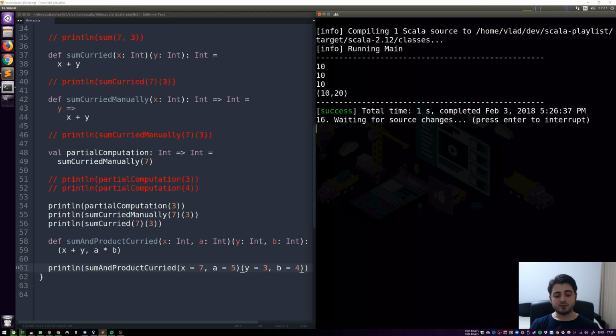So referential transparency is a property of a function. A function is referentially transparent if its value, the result of its computation, only depends on its argument. Specifically, it does not depend on the context in which the function is executed or on the time of the execution. If this sounds like gibberish to you, think about a function in terms of Chuck Norris, right? So when Chuck Norris wakes up, it doesn't matter if it's Monday morning or if he had a really rough night with a bunch of drinks or something. He's always going to do 100 push-ups, no matter what time it is, no matter how he feels.